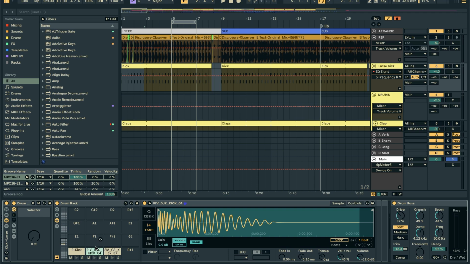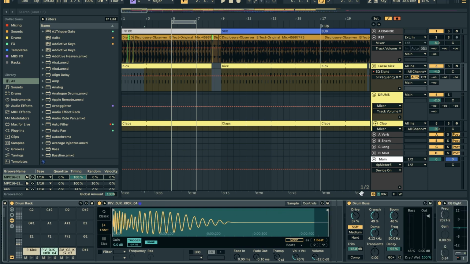But basically, the idea is you can extract the kick from a song and then use the similar sound feature to find sounds in your library that are very close to that. And then you can also layer them as well. I show you how to do that in that video. And we're just running it through a little bit of drum bus, adding a little saturation, and the main thing is adding in this boom.